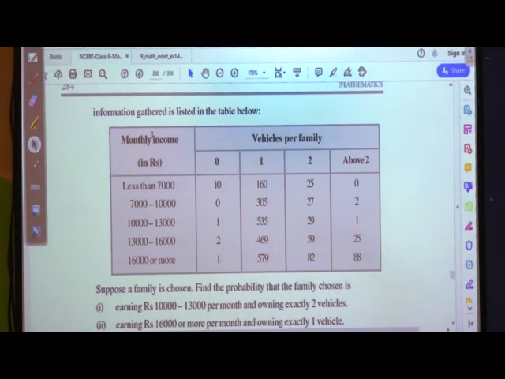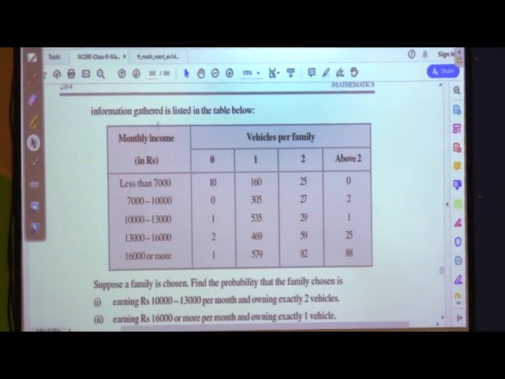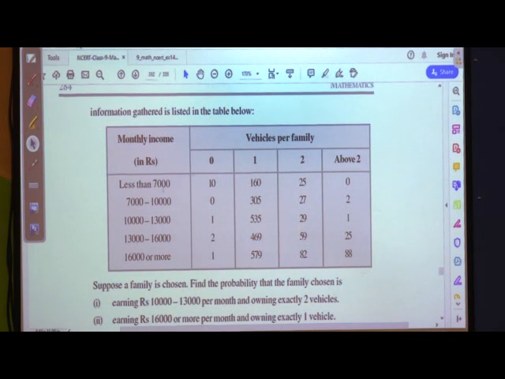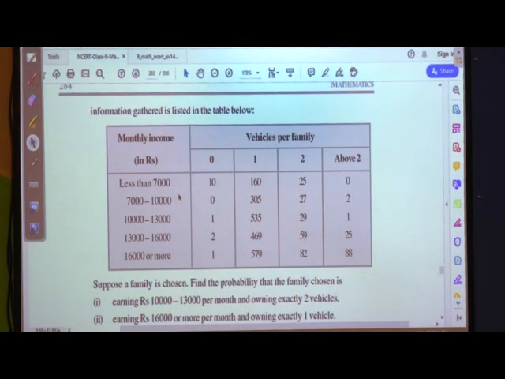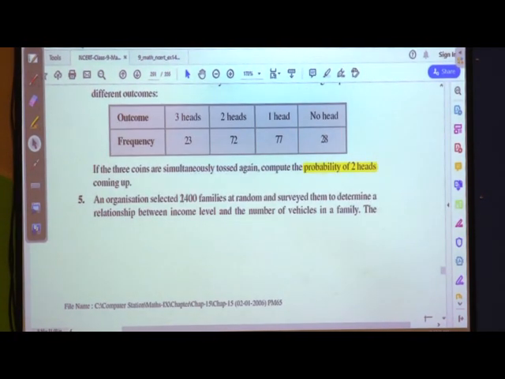The table shows the number of vehicles against the monthly income slab of the families, and the total families surveyed are 2400. Here it is given in the question: total families surveyed are 2400.